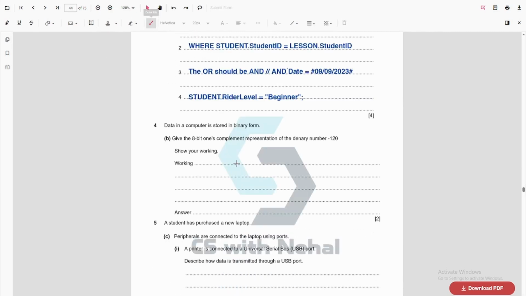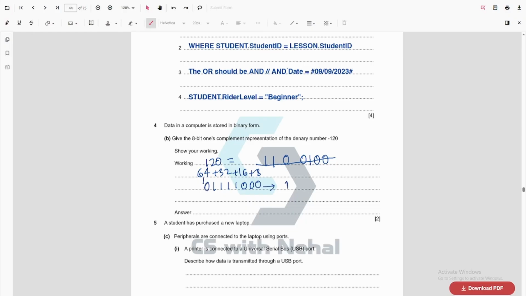So in this question, you have to convert minus 120 to 2's complement, right? So at first we write 120. 120 is equals to 64 plus 32, then we have 16th bit, then 8th bit. Actually, 120 is equals to 64 plus 32 plus 16 plus 8, right? So that means 1 1 1 1, then we have 0 0 0, and we have a 0 here.